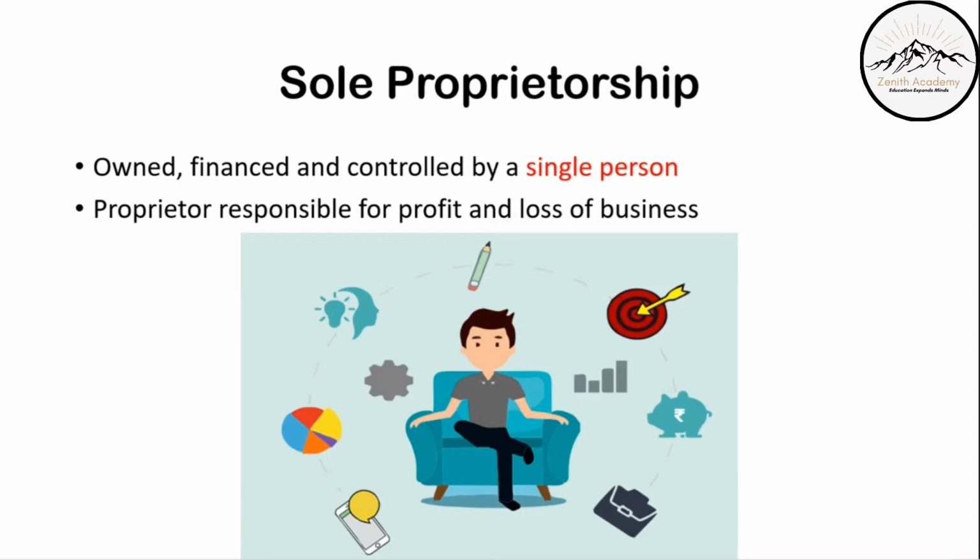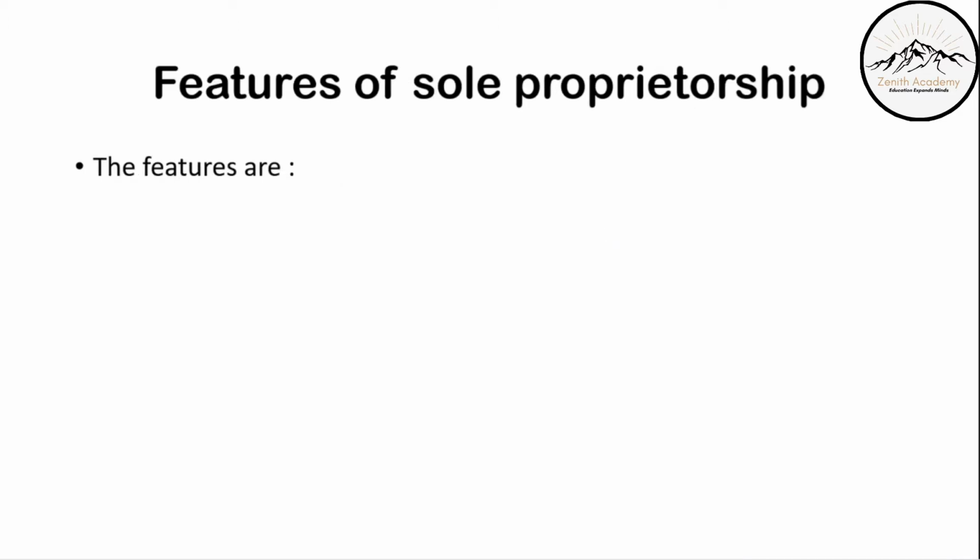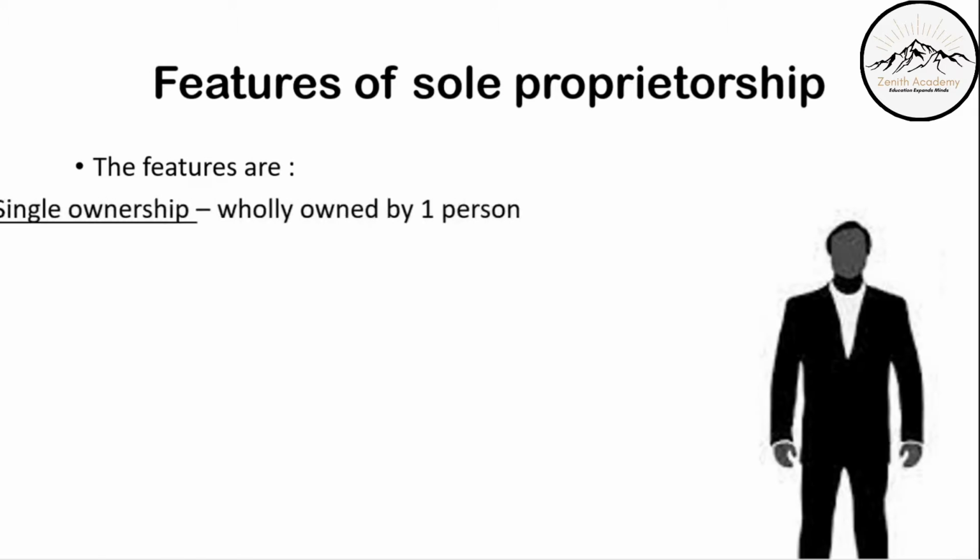Sole proprietorship. From the name itself, when we say sole, we mean just one person. That's why sole proprietorship means it is owned, financed, and controlled by a single person. One person is responsible for the day to day working and for everything that happens in that business. Proprietor responsible for profit and loss of business. That means the one person who owns the business will be responsible for all the profit and loss of the business. Now let's see the features of sole proprietorship.